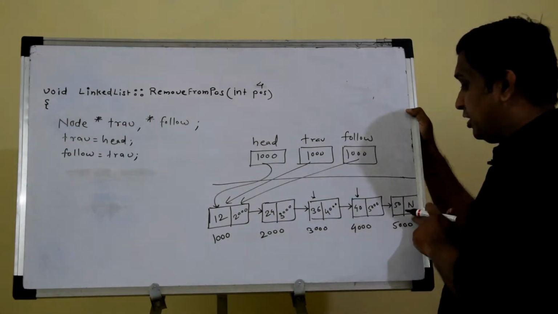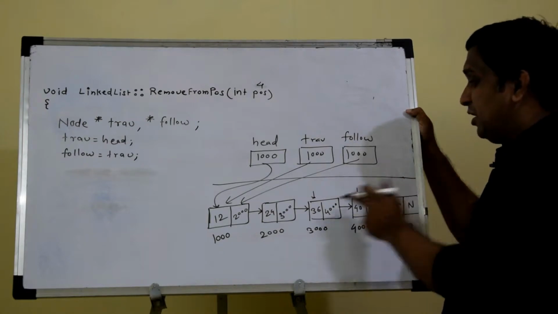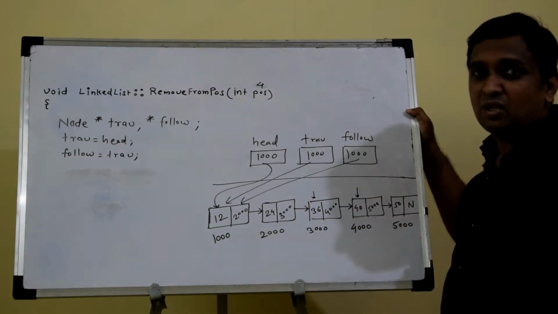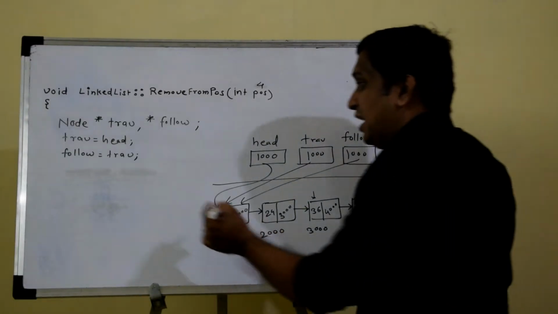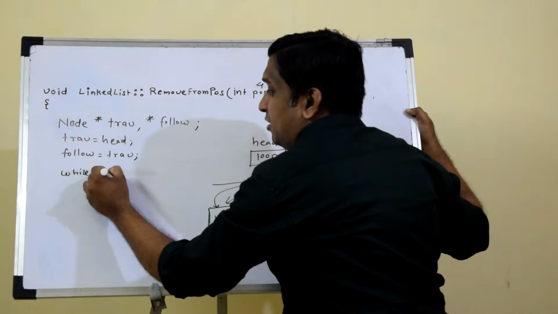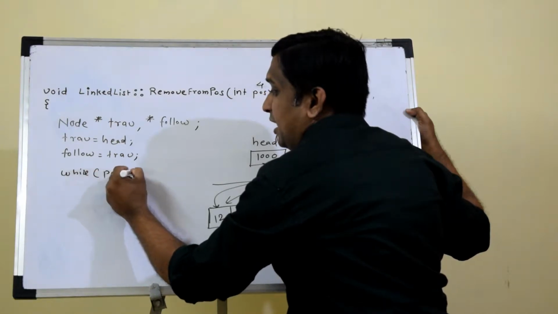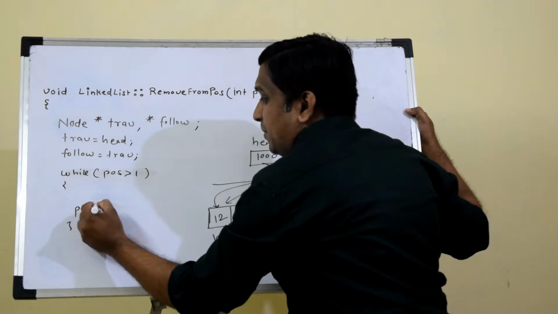If position is 5, then I have to perform 4 jumps, so that trav pointer will come here 1 2 3 4. So in general, I need to perform position minus 1 number of jumps. That means I will write some loop here which will iterate position minus 1 number of times. So it will be something like this: POS greater than 1 and POS minus minus.